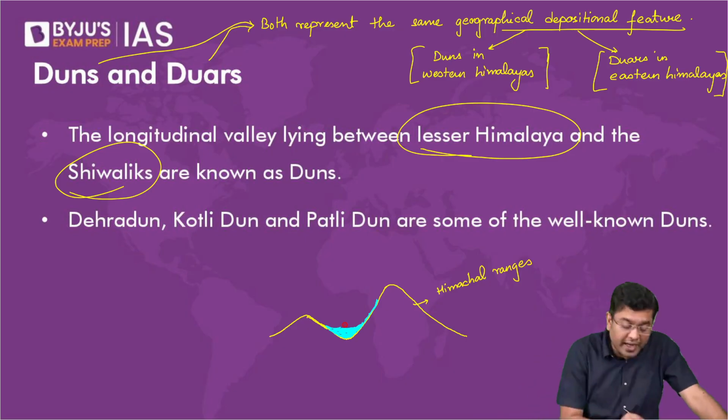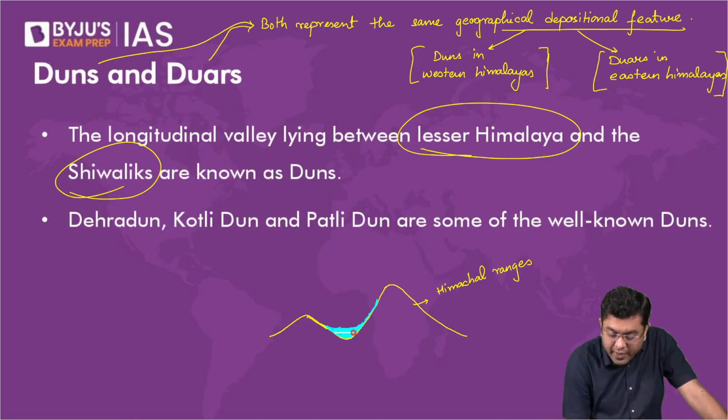Now, as long as this river water got accumulated there, this river carried significant amounts of deposits as well. These deposits kept on increasing in height and size.